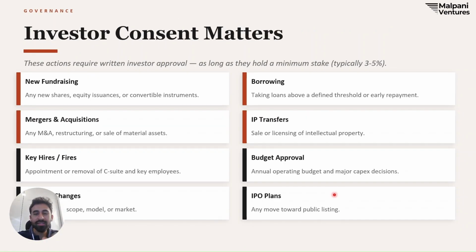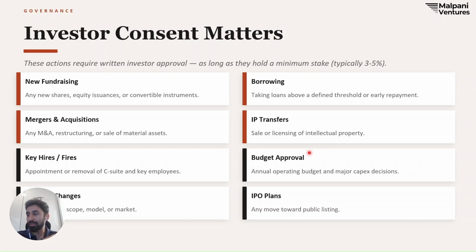Now up next is investor consent matters. This section lists everything you need the investor's written approval for. So it usually has these 10 to 14 items. Some of the key ones are new fundraising. You can't issue new shares without approval. Borrowing above a threshold needs sign-off. Any M&A or restructuring requires consent. IP transfers need approval. Key hires and fires.